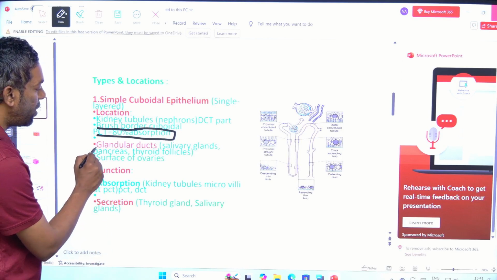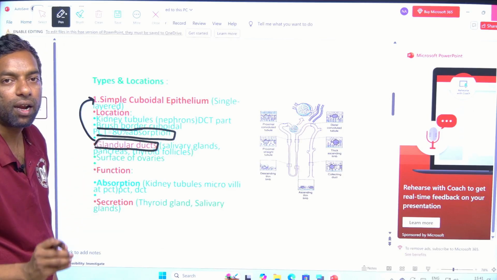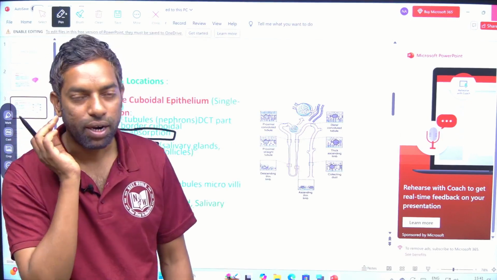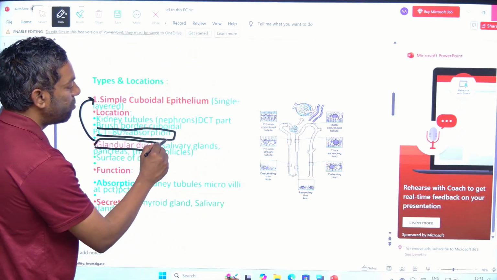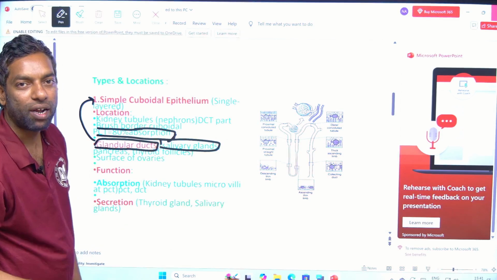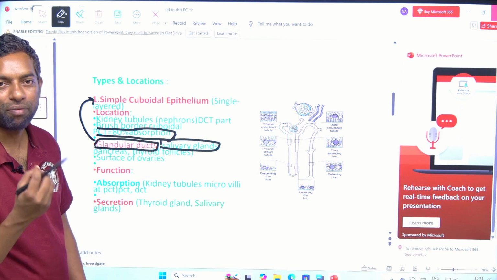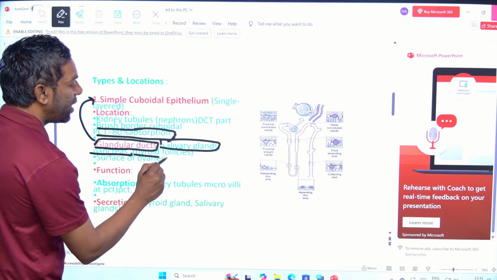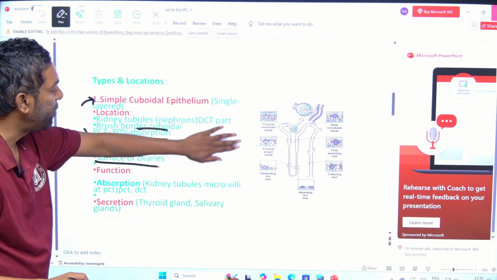Okay, glandular epithelium means the simple cuboidal turned into glands and ducts. Simple cuboidal can be modified into glands and ducts. For their next location: salivary glands. Simple cuboidal is located at salivary glands in the form of glandular epithelial tissue, and pancreas, guys, and thyroid follicles, and the surface of the ovaries.